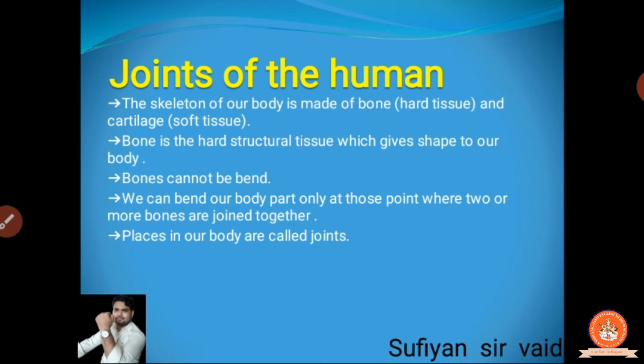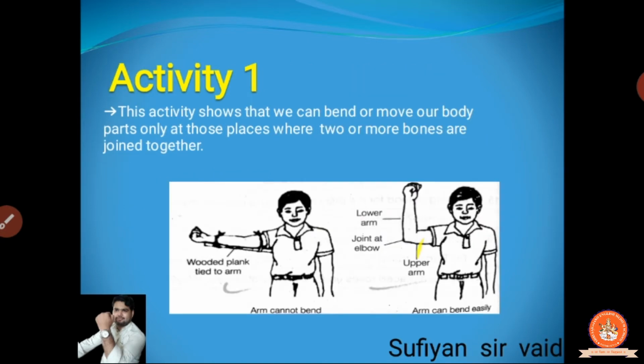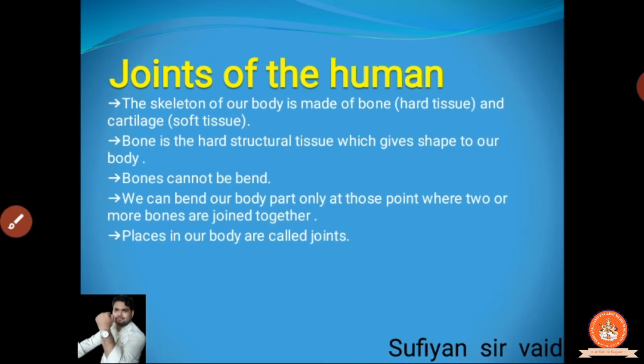That this is our hand. So at this portion you can move it, and this portion you are moving. But in between these two, there is a big bone, that blue colored bone I had shown, you are not supposed to move. Why? Because it's a bone, and a bone is not going to move.